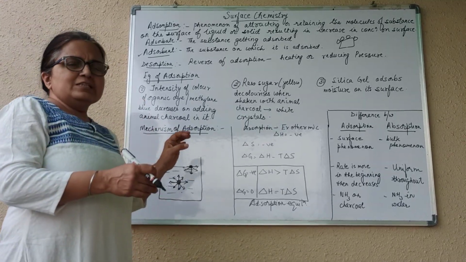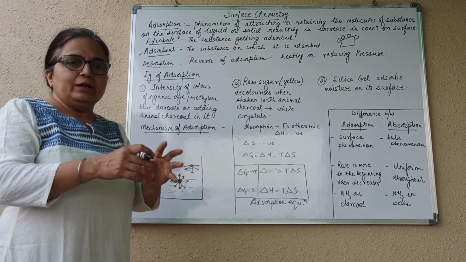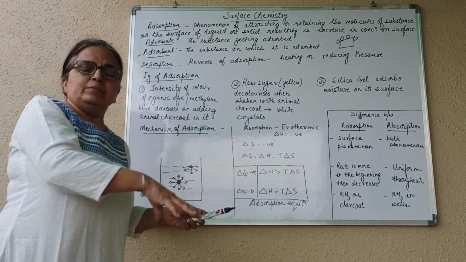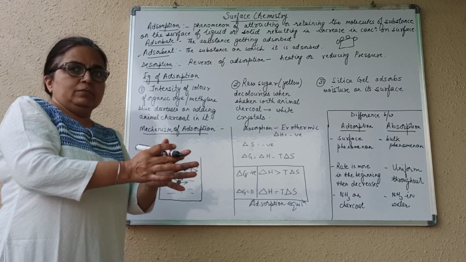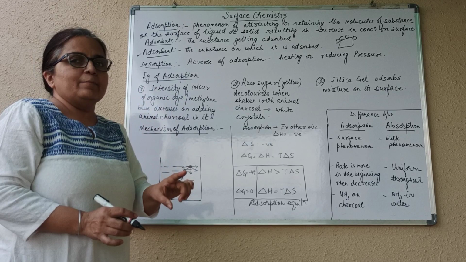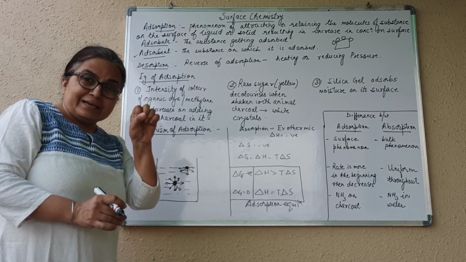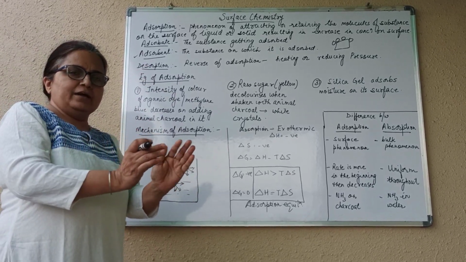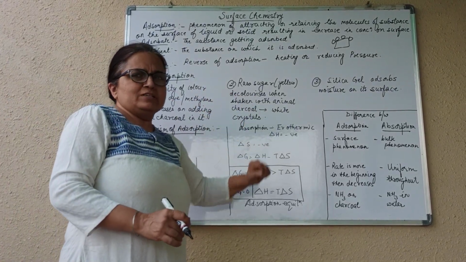Now next, we'll talk about some examples which prove adsorption actually occurs. First, there is an organic dye, methylene blue. It's blue in color. If you put activated charcoal or animal charcoal in it, the charcoal will take that blue color and the intensity of the blue will reduce. Second, a very common example.